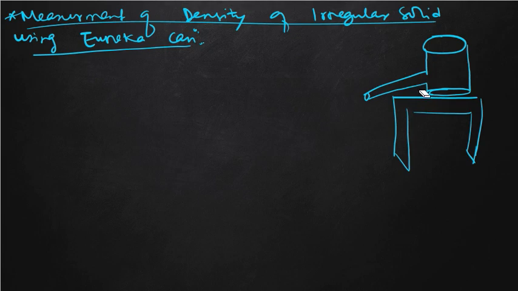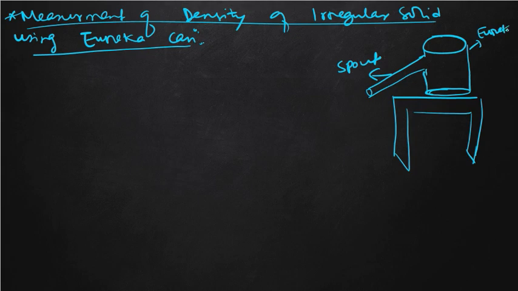The concept is the same. You can see the can in the book. This is our spout, and this is our Eureka can.